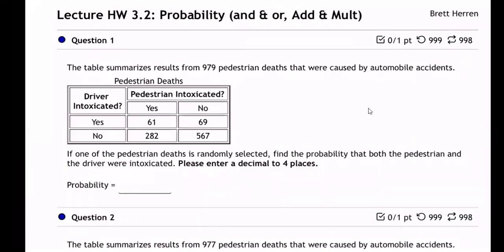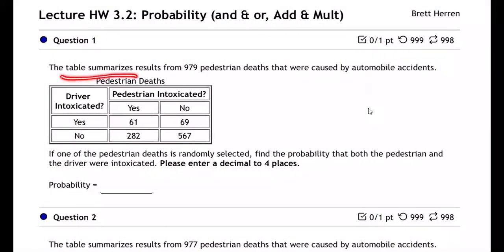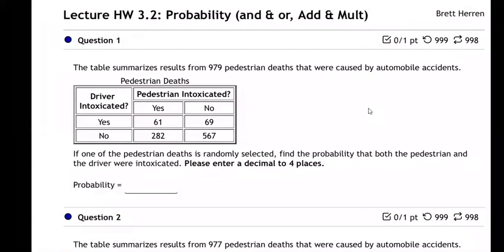Okay, so question number one. The table summarizes results from 979 pedestrian deaths that were caused by automobile accidents. I think we've dealt with a problem like this before. So there's 979 pedestrian deaths caused by automobile accidents.